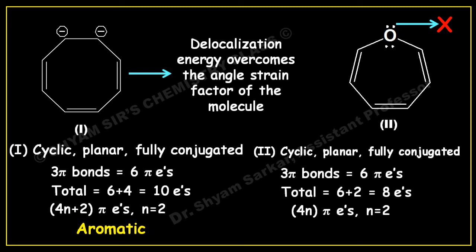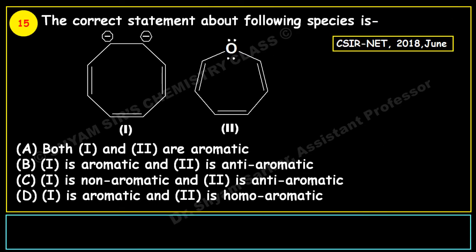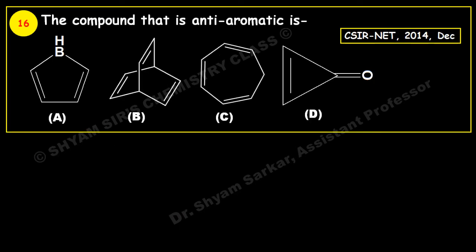So if you go back to the statements given, option B matches our analysis. In option B, 1 is aromatic and 2 is anti-aromatic in nature. So we have seen this already. Like this, you have to answer this type of question. Okay. Next question: you have to find out the anti-aromatic compound from these 4 compounds given. Okay.